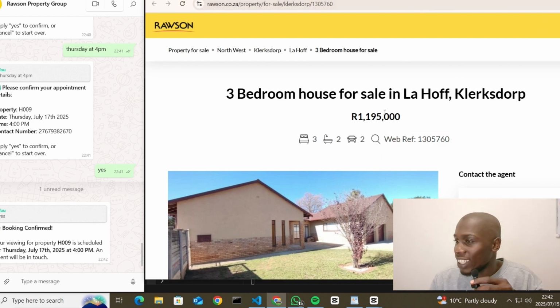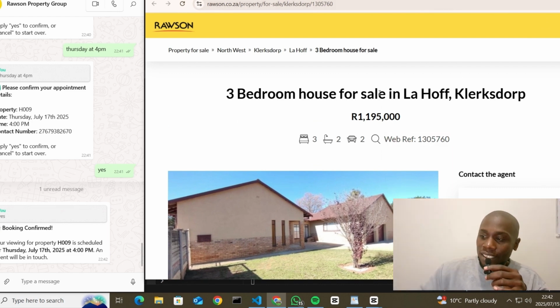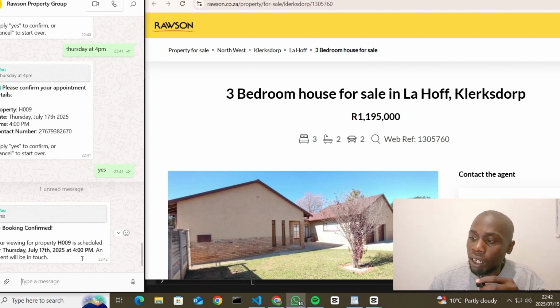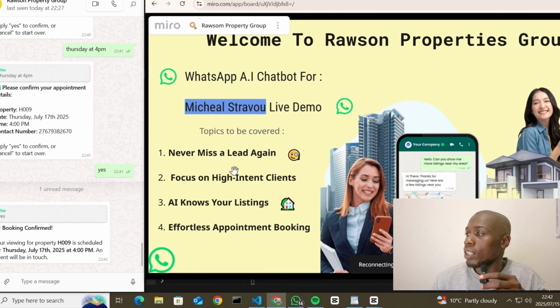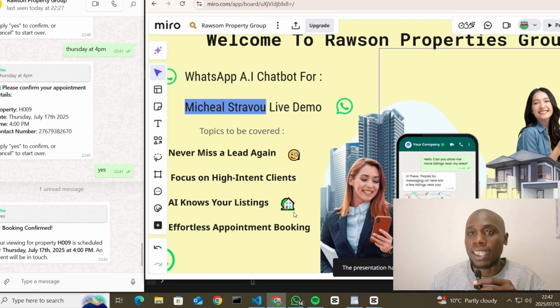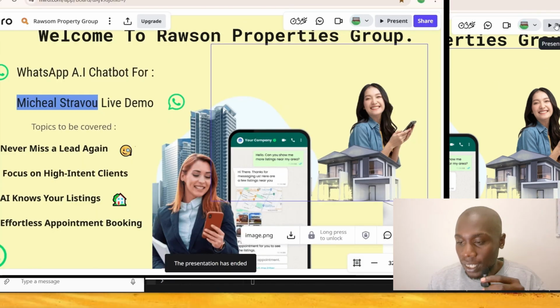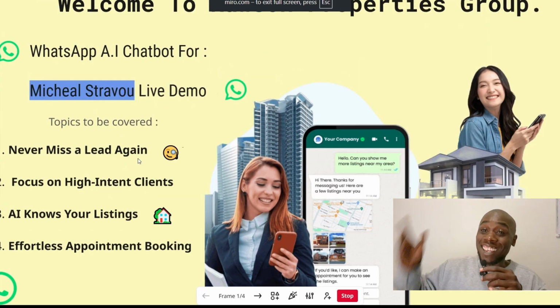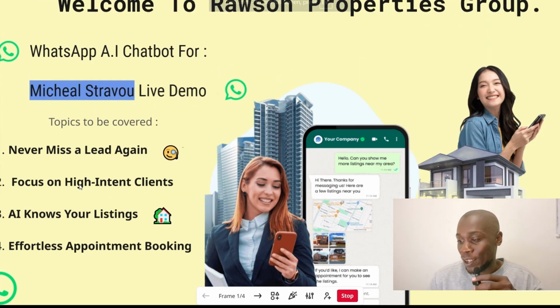So on your Google Calendar, it comes in. We know the client name, the number, the property ID, and then when you come here on the site, the link gives us the same house, 3-bedroom in Lahore, which is the same house as this one. This is exactly what we want. And look at the time, it's almost 11. This AI chatbot is always there for your company.